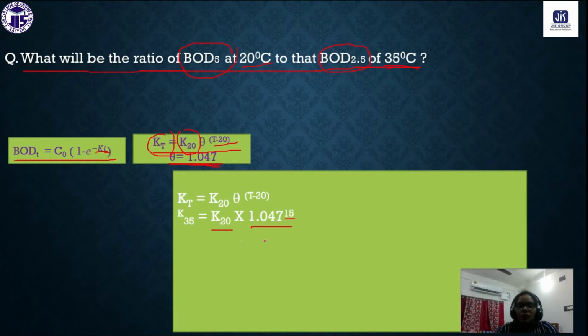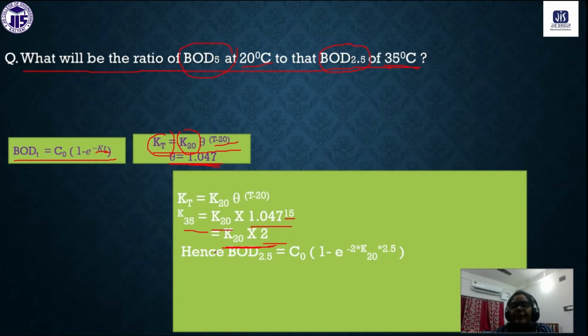So what will be the next? Yeah, this will be the next. So 1.047 to the power 15 is approximately 2, that means k35 equals 2 into k20. Thus we have converted this k35 in terms of k20, which is required for solving the problem.